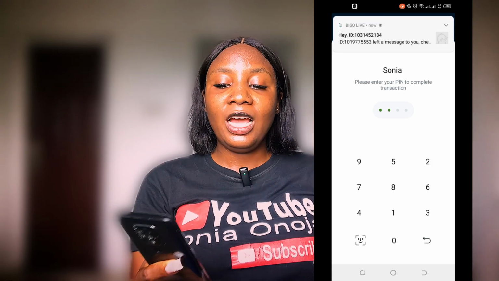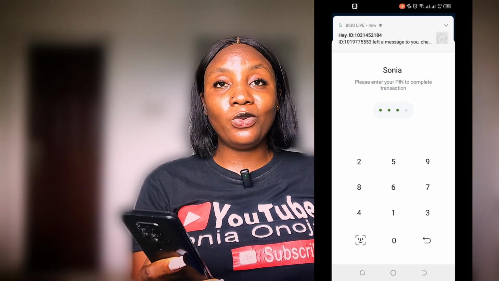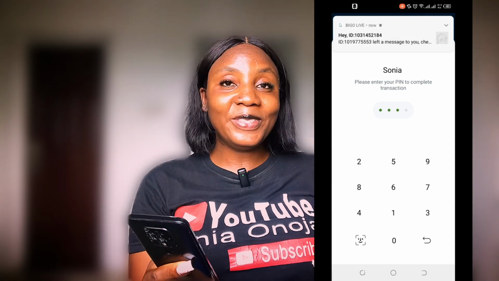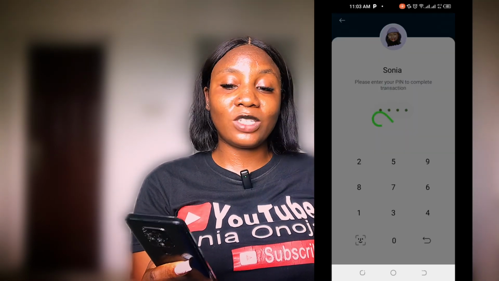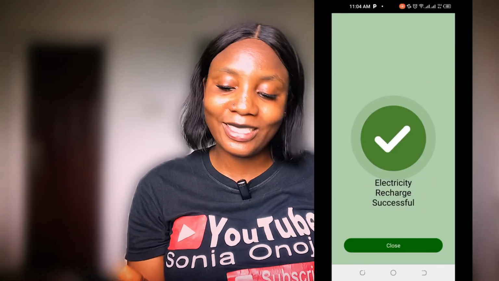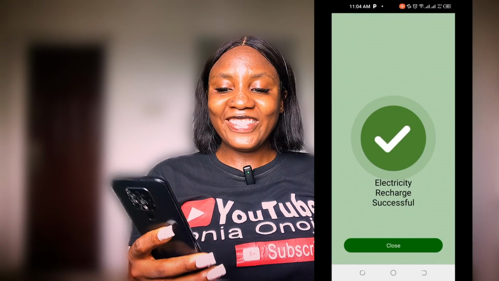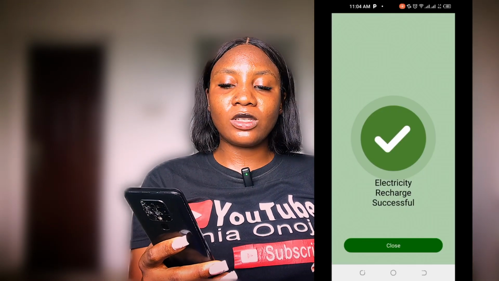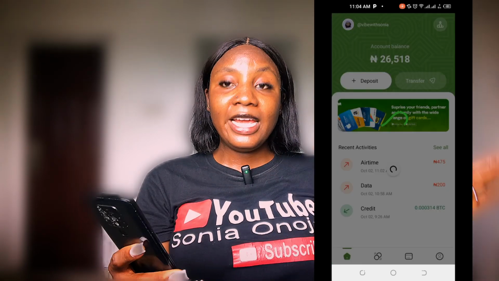Put in your pin. And after putting in my pin, I am going to wait to see if this is going to be successful or not. But trust me, this is going to be successful because I've used this, okay? And this is it, electricity recharge successful. So you guys, after the electricity recharge is successful, you can see the amount that is left in my balance.